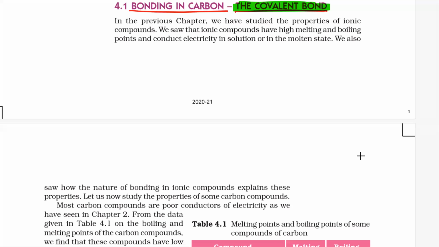Okay. So ionic compounds have high melting point and boiling point. They conduct electricity in molten state. Okay. Now